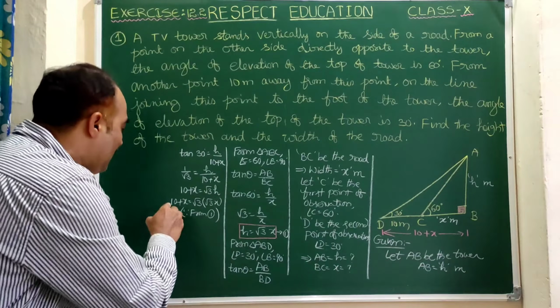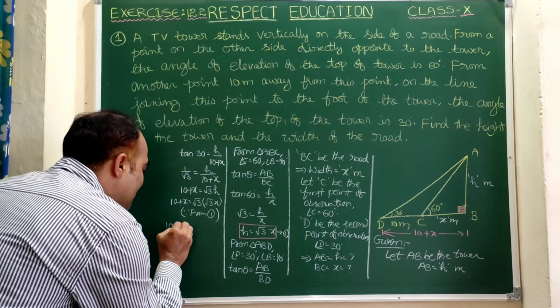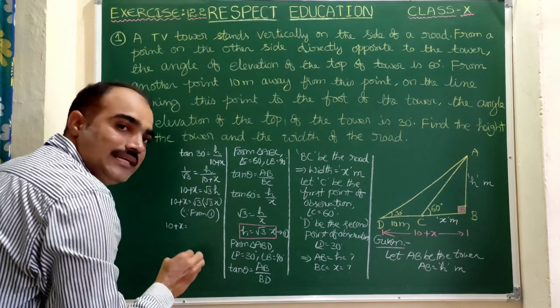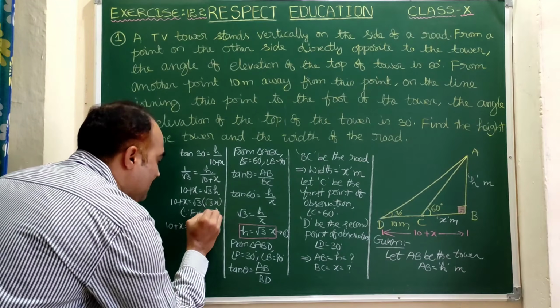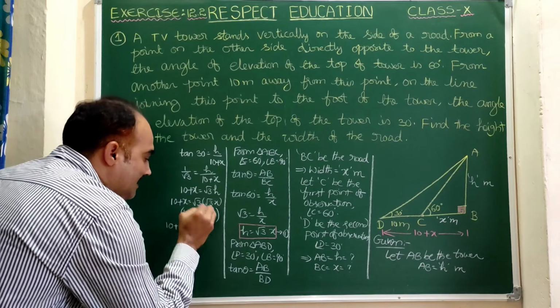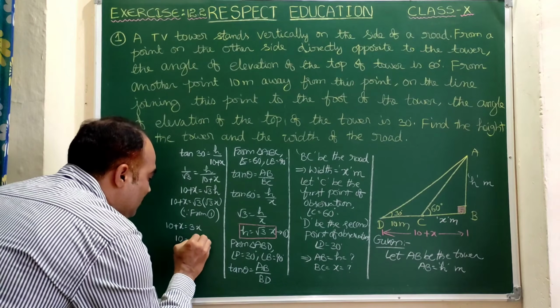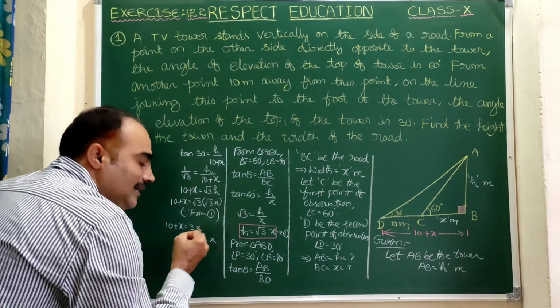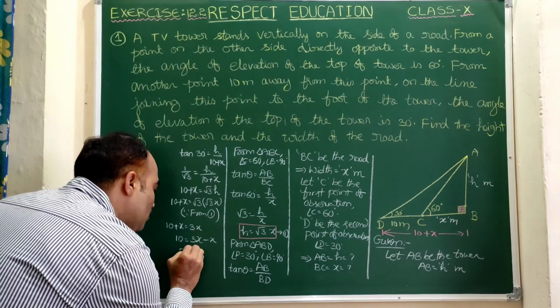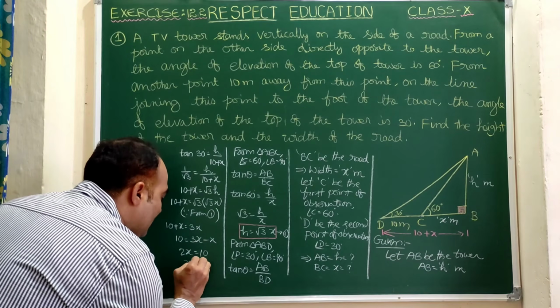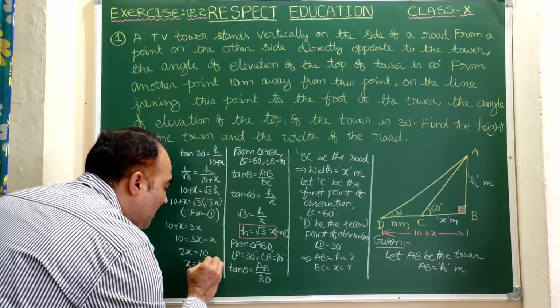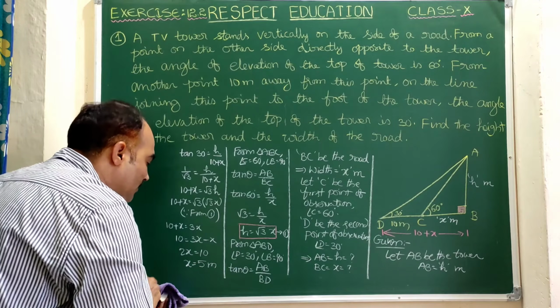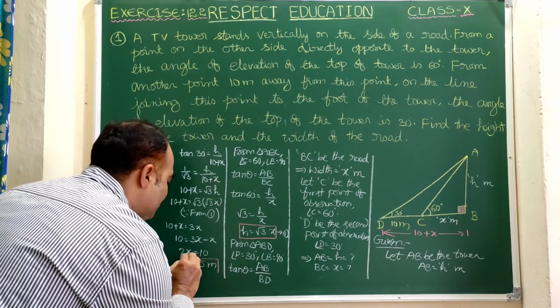Let us simplify. It is 10 plus x is equal to root 3 into root 3, which is 3, times x. Let us send x to that side. So 10 is equal to 3x minus x. 3x minus x is 2x. So 2x is equal to 10. Therefore x equals 10 by 2, that means 5. So we got the x value, that is 5 meters.